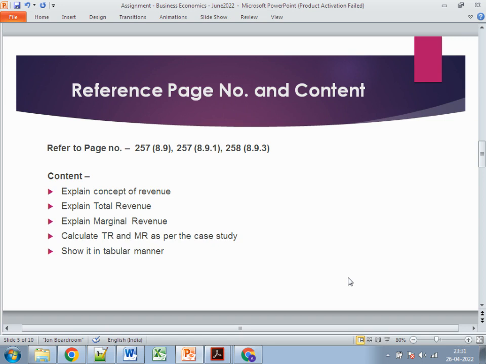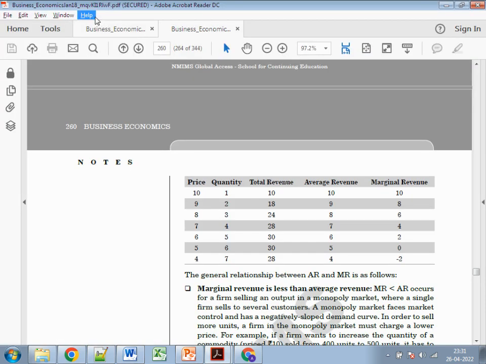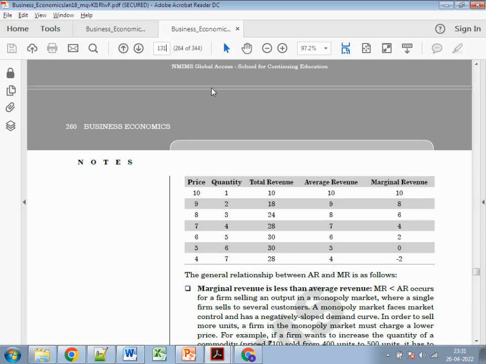Now coming to the third question. The third is having two parts as we discussed earlier, and each is having 500 words. So you should be crisp and clear. Don't exceed more than 550 words. From the given demand schedule for the air tickets, calculate the elasticity of demand. So go to page number 131.